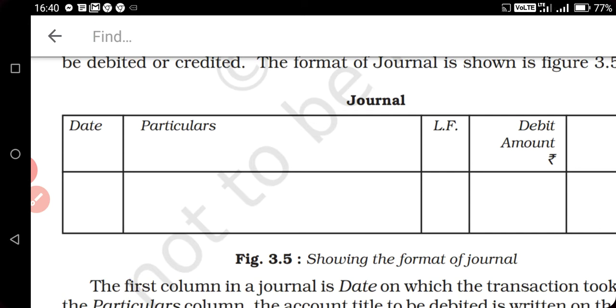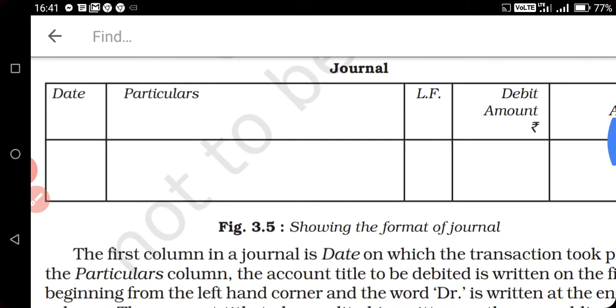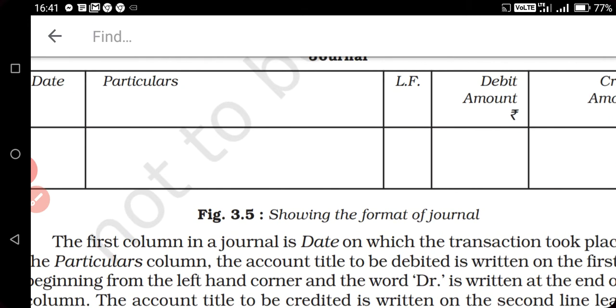Second is the particulars in which you will pass the journal entry, and after passing the journal entry you will write the reason for that entry in a single line or in brief. Whatever reason you write is called the narration. And next is LF. This is the ledger folio.